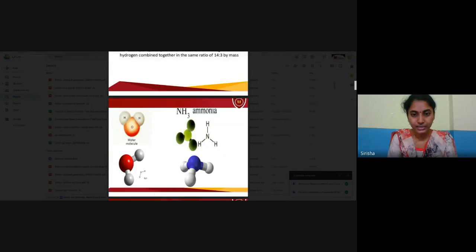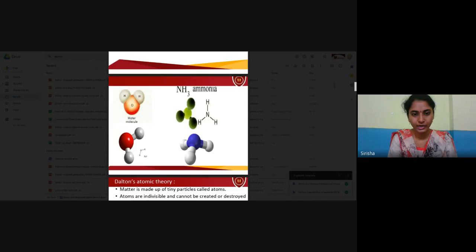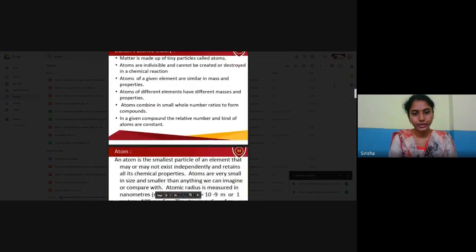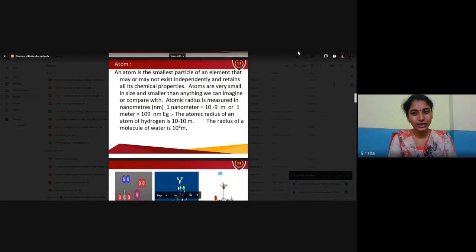See here, we can see the molecule of ammonia. This middle one is nitrogen, and three hydrogens have been attached to it. And water also has two hydrogens with one oxygen in a water molecule. So there will be no change at all. Let us see what is meant by an atom.